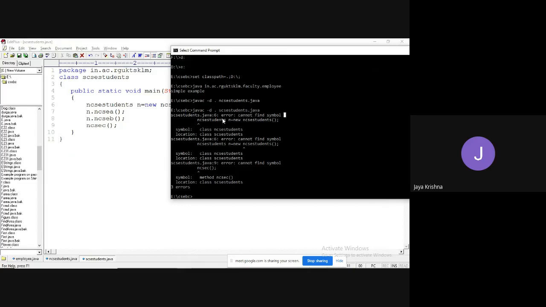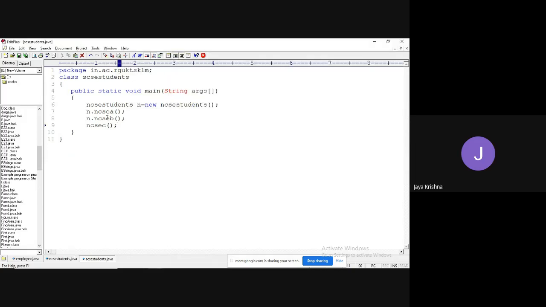Cannot find the symbol NCSC students. Why is it not finding the symbol NCSC students? Because in the previous examples, you created an object directly and executed. But here it is not. It is providing an error because in the previous examples, both dot class files were available in the same location.